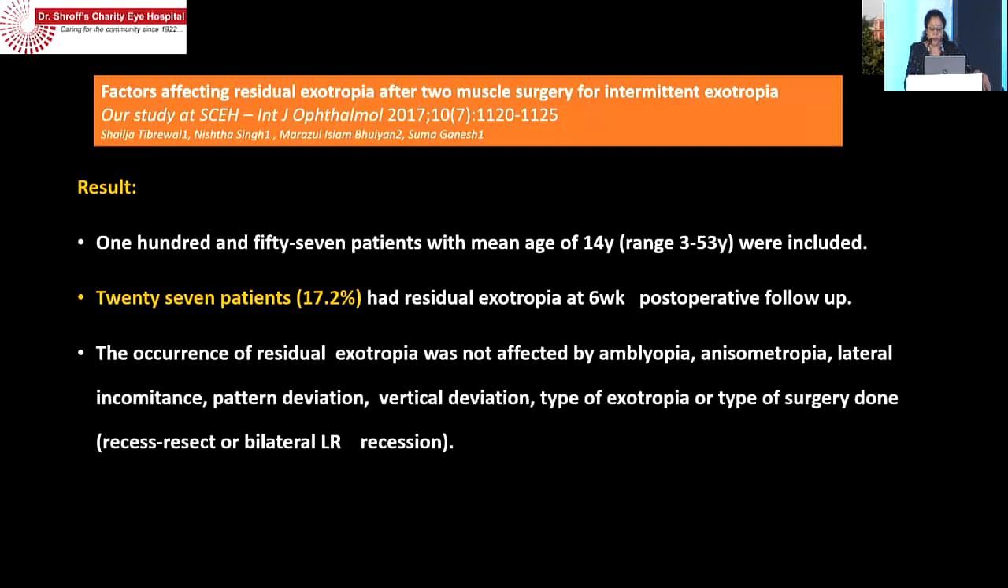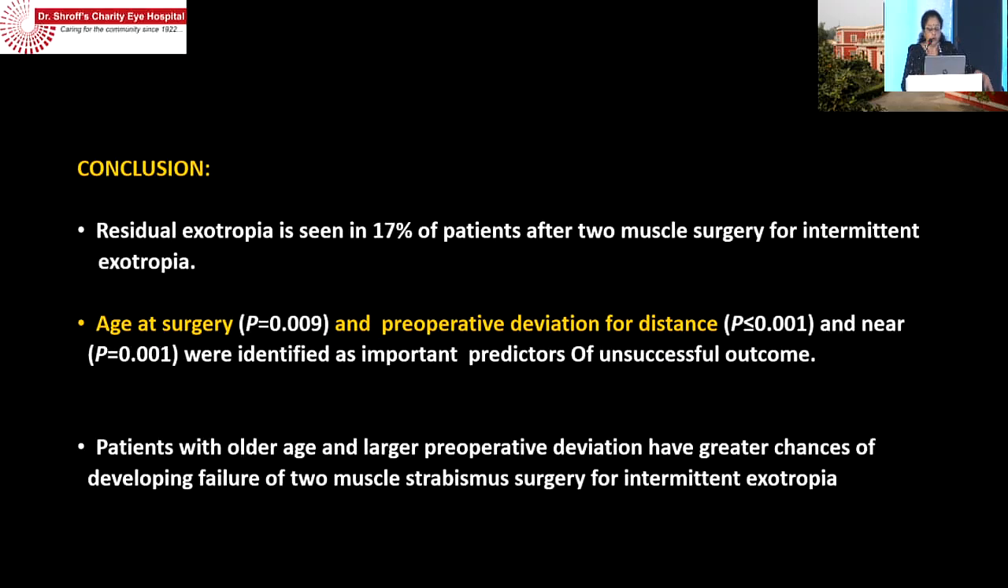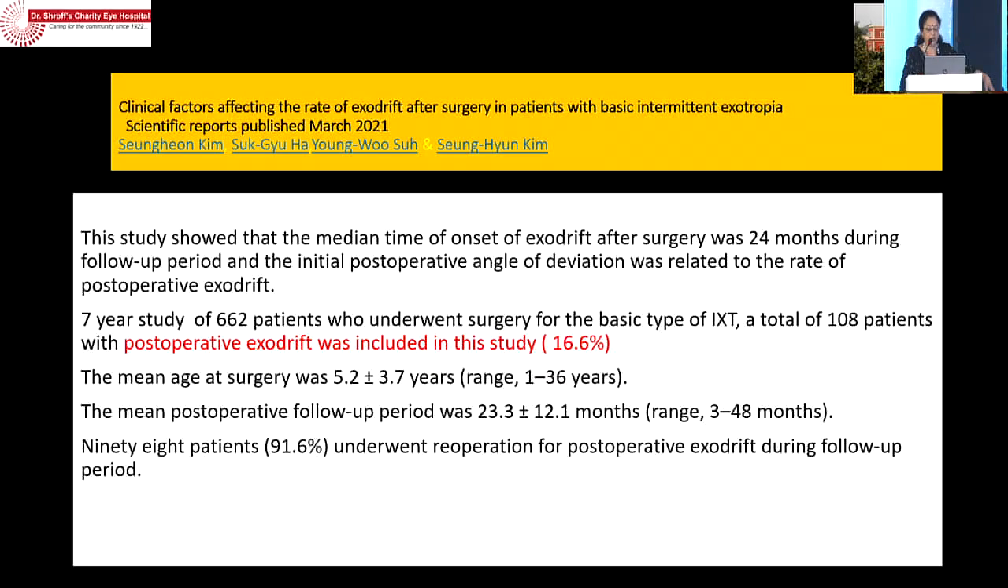So 27 patients, that is 17.2% of patients, had residual exotropia at 6 weeks post-operative follow-up. And this was not affected by amblyopia or anisometropia or lateral incompetence, pattern deviation, vertical deviation, the type of exotropia or the type of surgery done. What we found, the main factors were the age at surgery. Patients with an older age and a large preoperative deviation had greater chances of failure of 2 muscle surgery for intermittent exotropia.